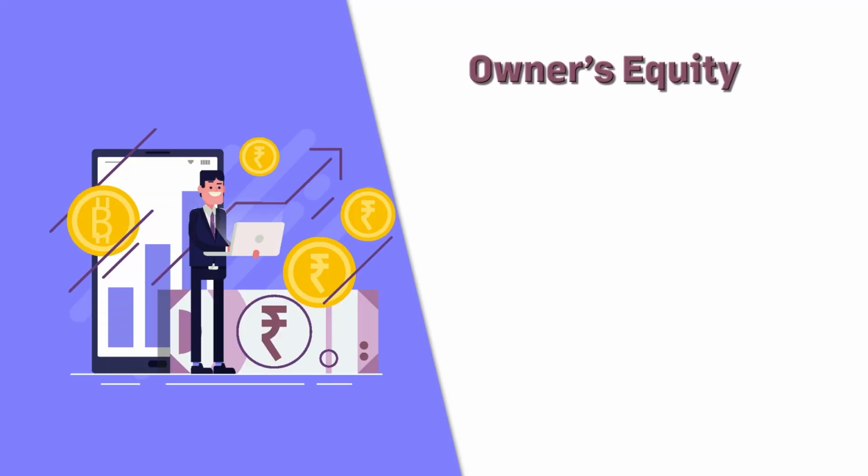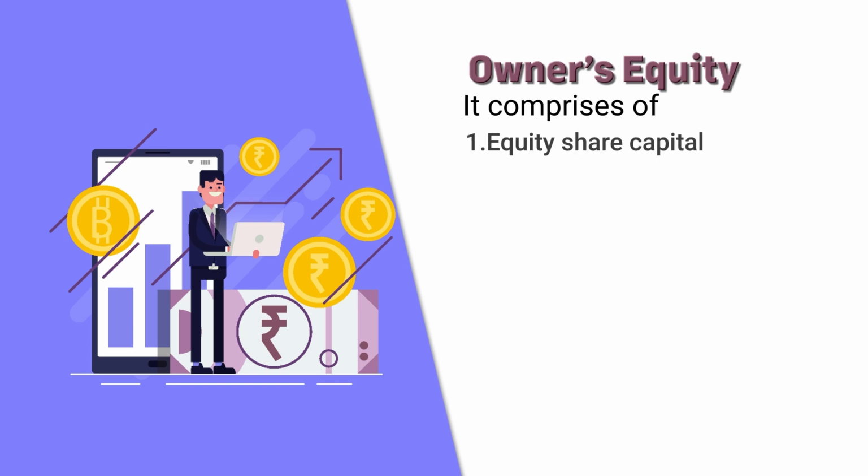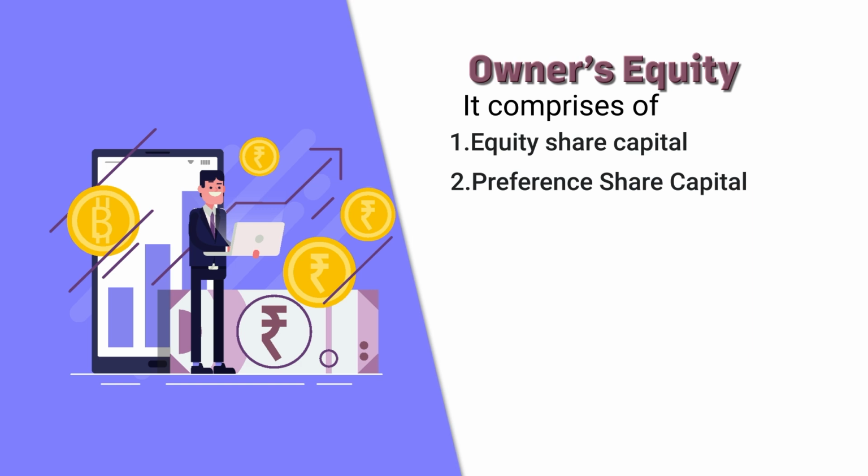Owner's equity, in a company, more aptly in a limited liability company, comprises equity share capital and preference share capital. Now, what is an equity share? Equity shares are the shares which represent the real ownership of the company. Those who are the shareholders of the equity shares are called the real owners. When we say real owners, it means they are the ultimate owners of the company.